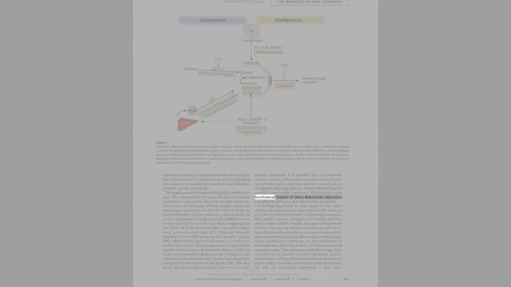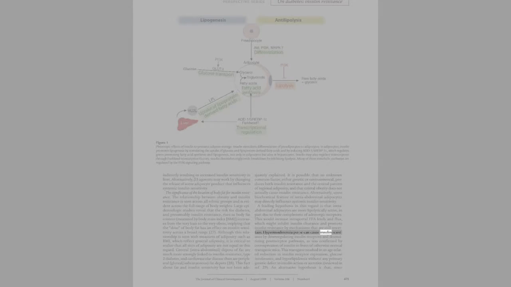Alternatively, some biochemical feature of intra-abdominal adipocytes may directly influence systemic insulin sensitivity. A leading hypothesis in this regard is that intra-abdominal adipocytes are more lipolytically active, in part due to their complement of adrenergic receptors. This would increase intraportal FFA levels and flux, which might inhibit insulin clearance and promote insulin resistance by mechanisms that are still uncertain.